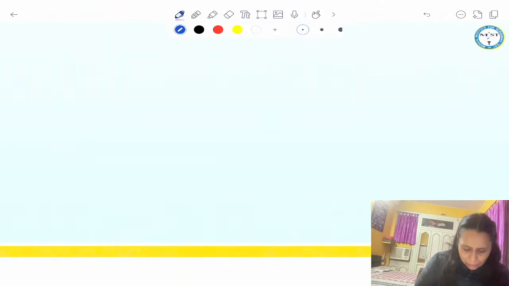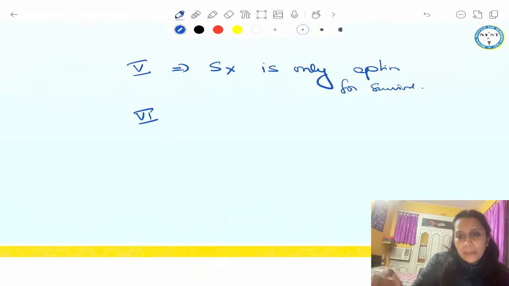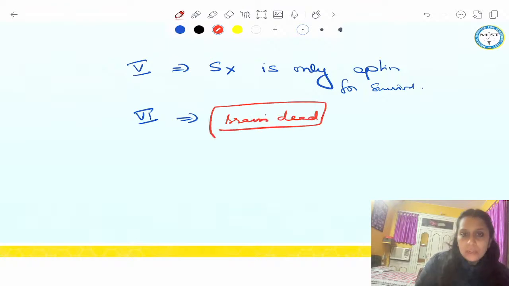5, some of you have already answered. 5 means surgery is the only option for survival. Surgery is the only option for survival. Okay. So again, I'll talk about Venkatesh, 3rd. Okay. And 6 is different from ASA grade 1 to 5. 1 to 5 are living patients, and 6 is a brain dead patient. 6 is a brain dead patient for organ transplantation.